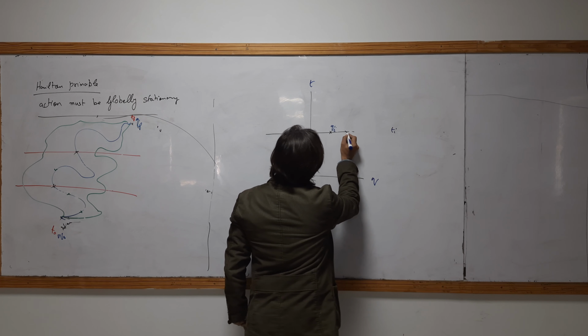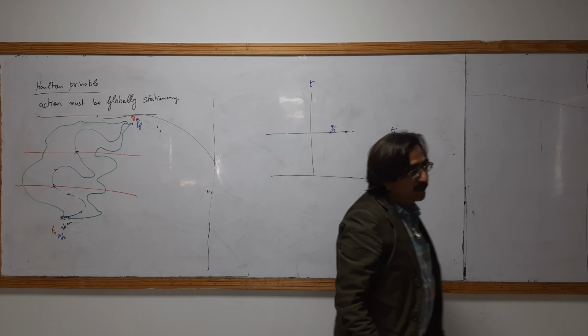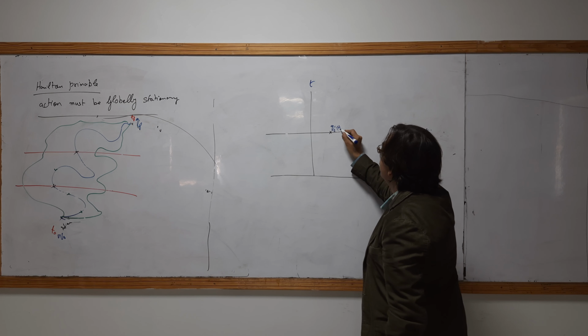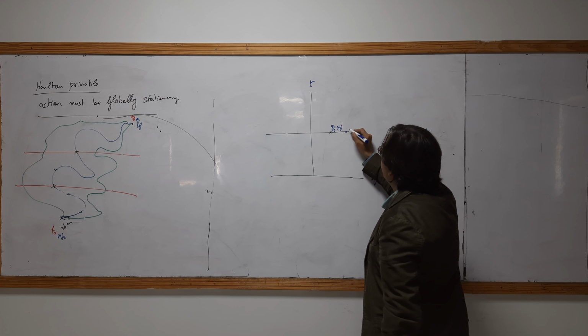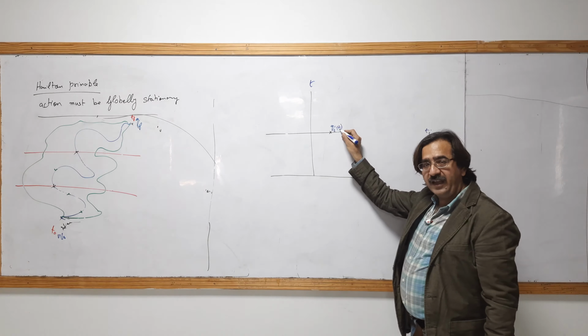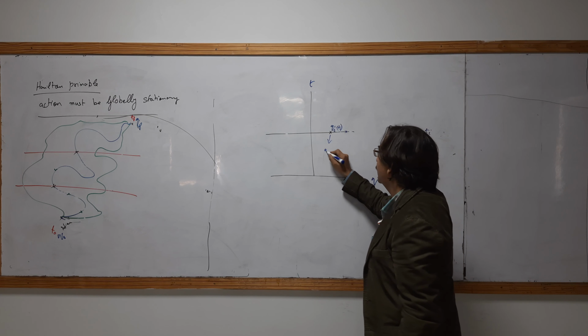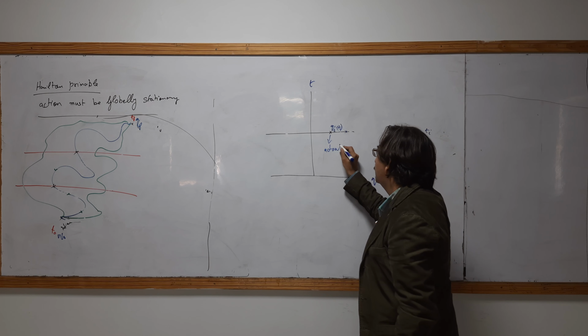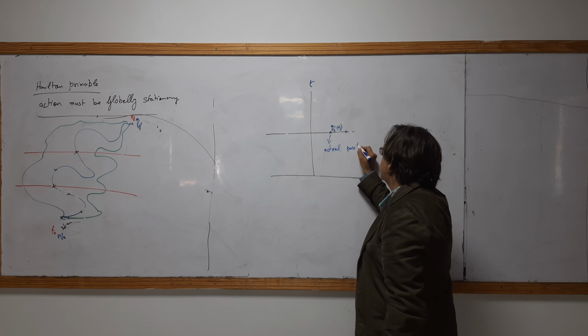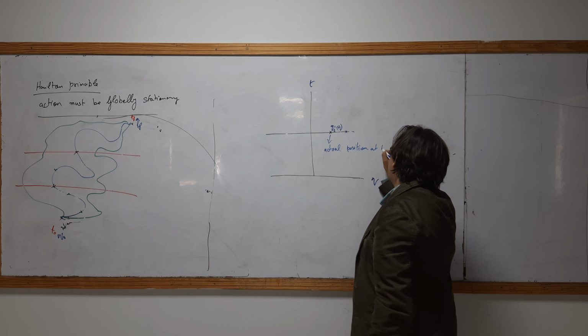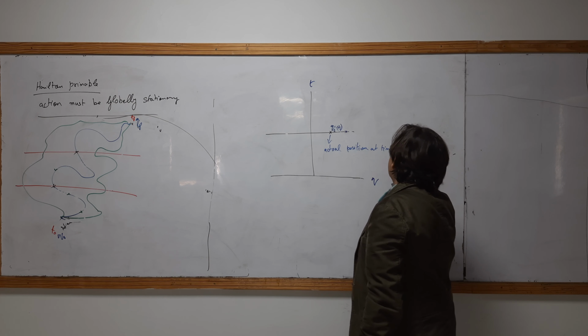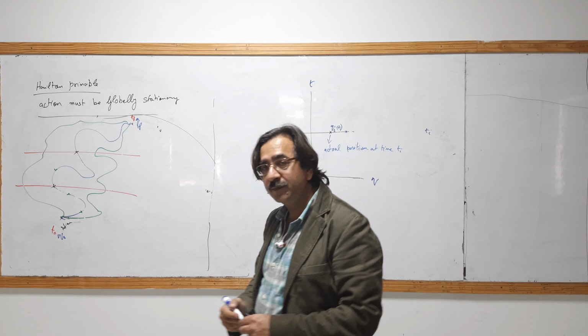If this is a qi, what will be this point? This is t1. Okay. This will be ti. Okay. This will be, the time is same. This is the actual time. This is the actual position at time ti. Okay, this is actual.